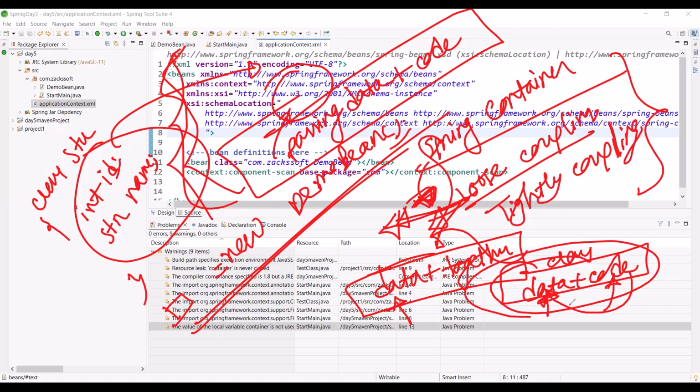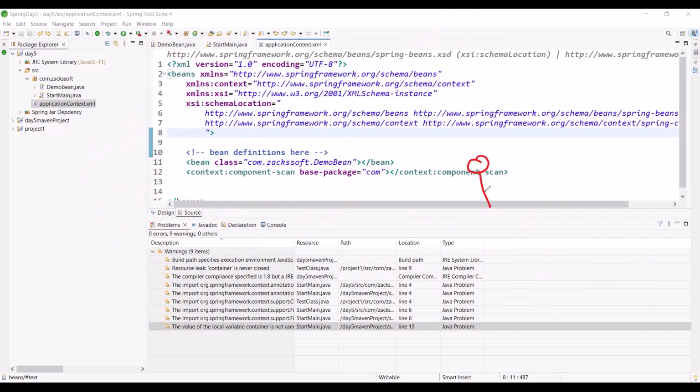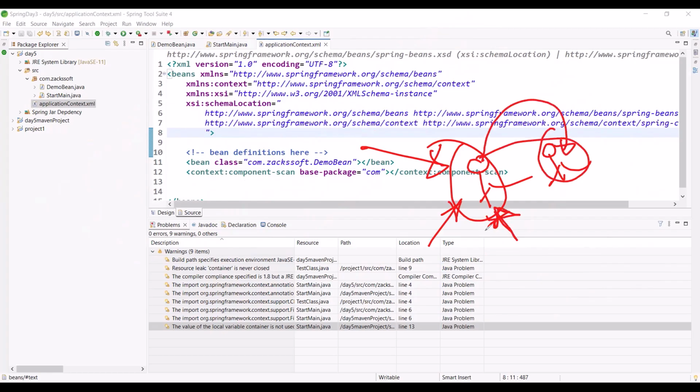Consider in real life there are two couples. If you do any changes to one, the other person will also be affected, right? This is called tightly coupled. You cannot separate easily. Tightly coupled is good in our real life, but tightly coupled is not good in our code, in our programming, right?